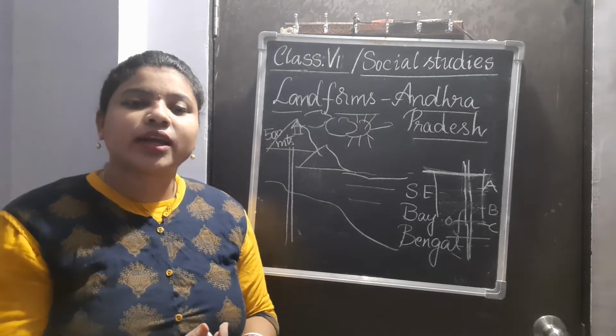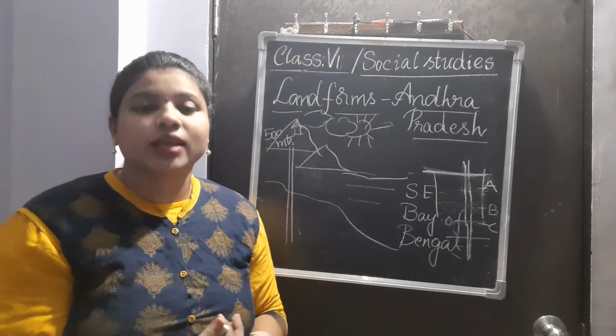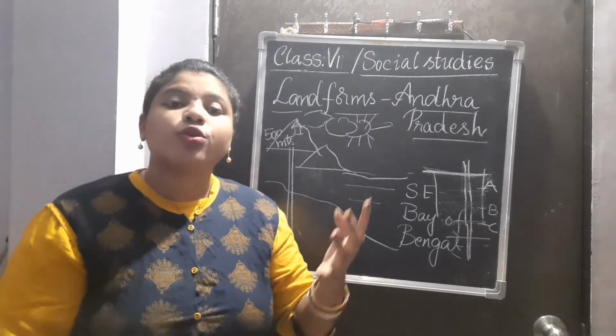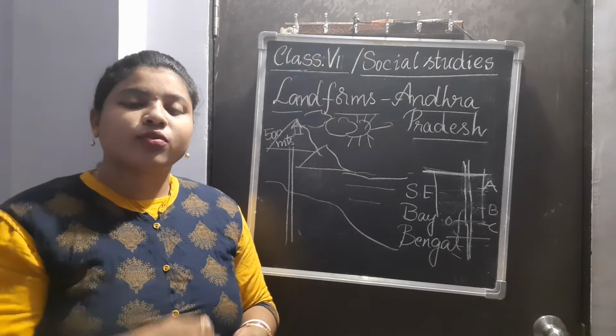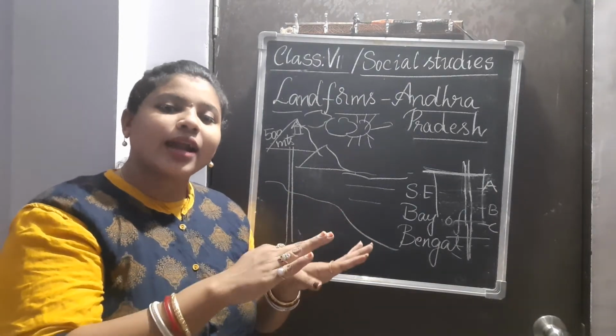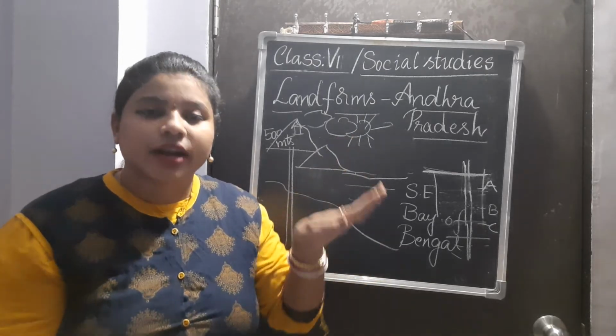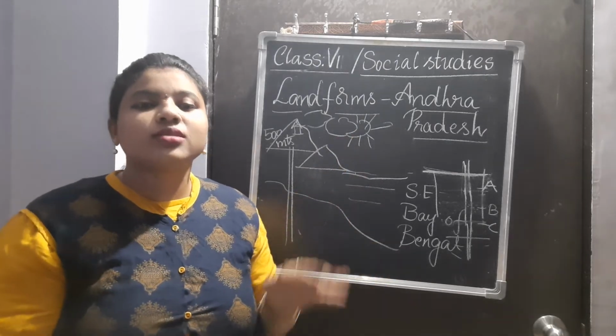What is fertility? Fertility means the capacity of the soil to grow crops healthy. So once a land has been used, they felt that this land could not be used again, because the fertility of the soil is reduced.